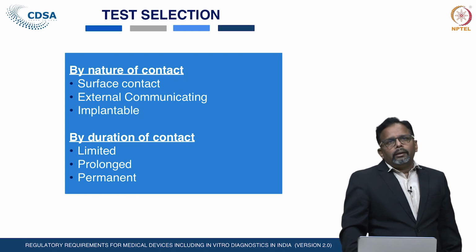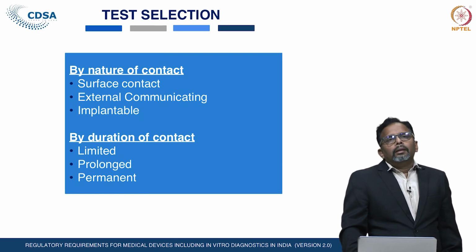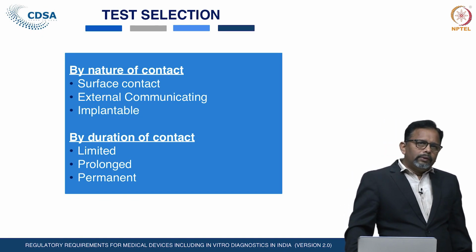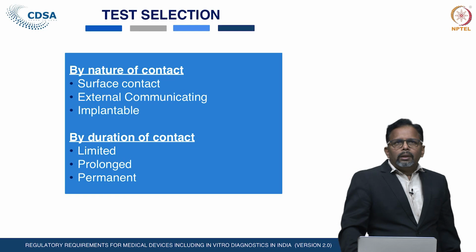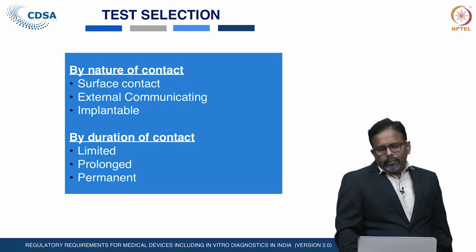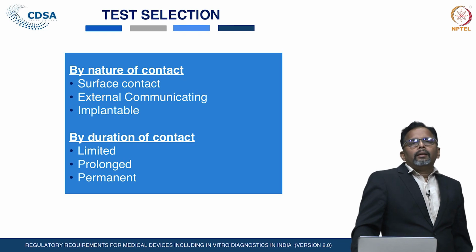Limited, prolonged and permanent contact duration are defined in terms of time. If the device is in body contact up to 24 hours, it can be considered as limited contact. 24 hours to 30 days can be categorized as prolonged contact, and permanent is beyond 30 days, if the particular device is implanted or in contact with the human body, that can be considered as a permanent contact device.